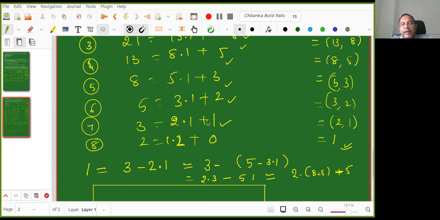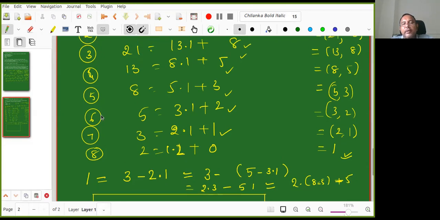What is that I want to say? 1 is expressed as 3 minus 2. Now from here 2 I write, from here 3 I will write, from here 5 I will write. Like that, finally 1 is expressed in terms of 34 and 55. Right? Yes. Okay, thanks.